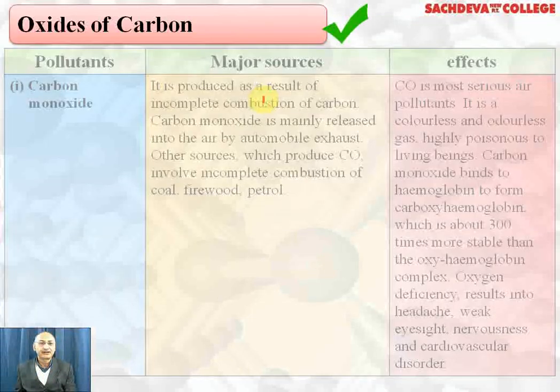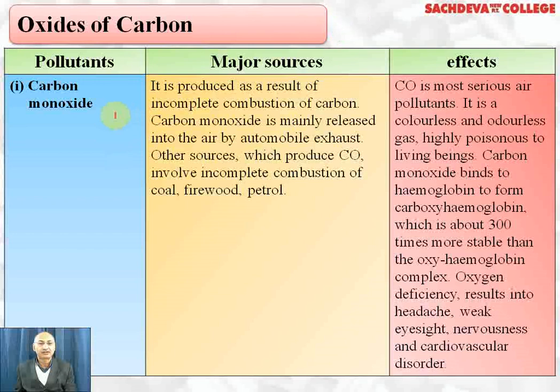Next, we are taking oxides of carbon. First, we take carbon monoxide. It is the most serious pollutant. It is formed by incomplete combustion of fossil fuels and automobile fuel. Other sources which produce carbon monoxide are incomplete combustion of coal, firewood, and petrol.